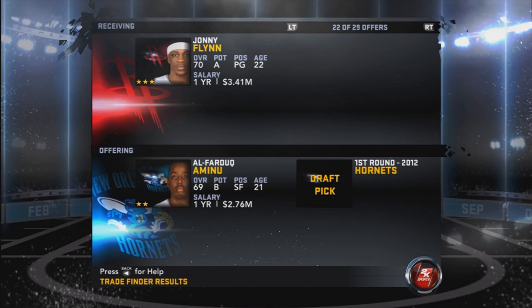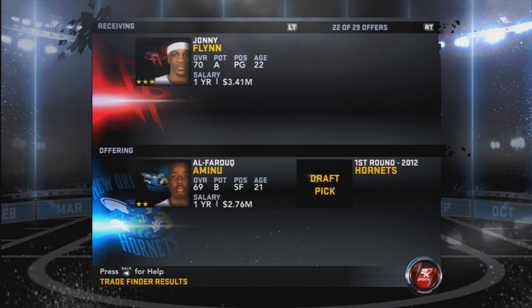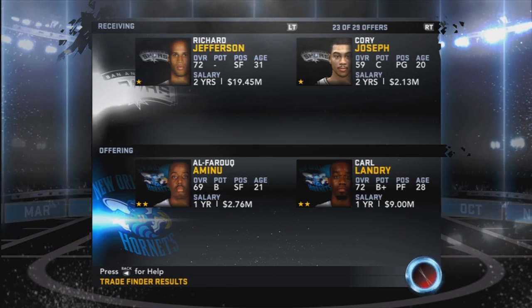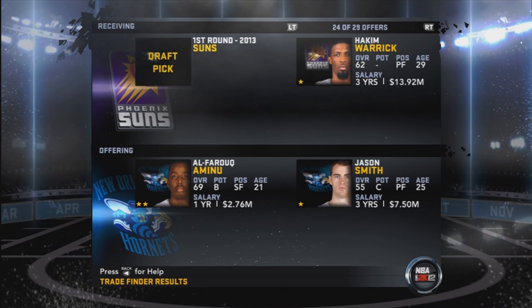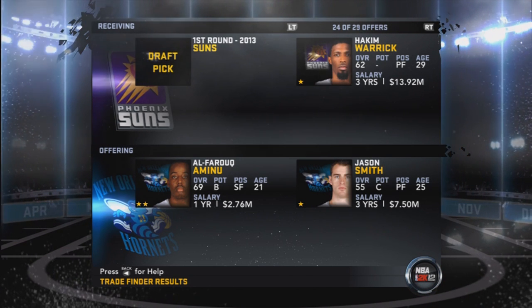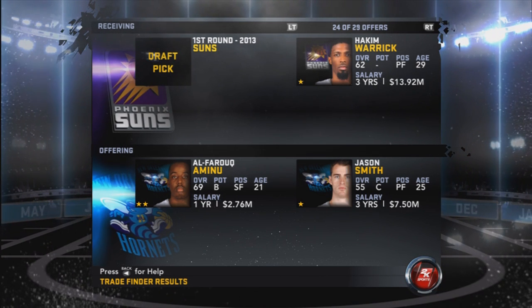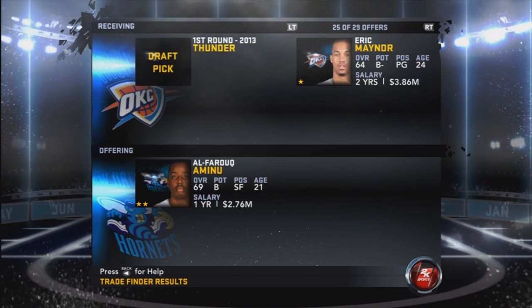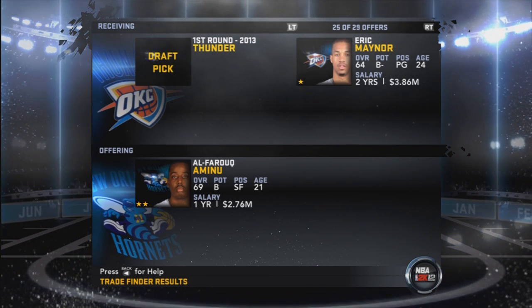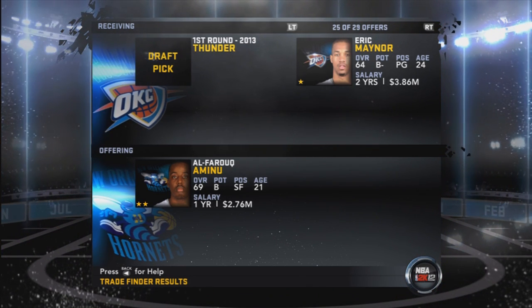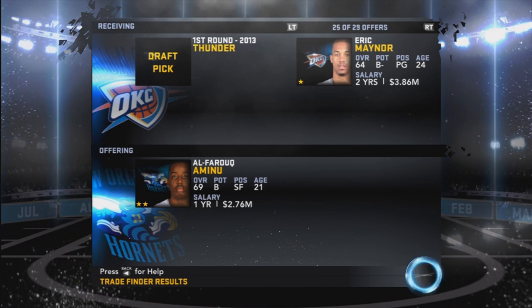Oh, Johnny Flynn is the player I want, but not for a first round. If I can kind of tweak that a little bit, I'm going to try to tweak it right now. I'll try that out. Jason Smith and Al-Farouq Aminu for Hakim Warrick and a first rounder. If you guys know, I really like Hakim Warrick, but for $13 million, it is not worth it. And Eric Maynor and a first rounder for Al-Farouq Aminu. Oh, that's another good trade.